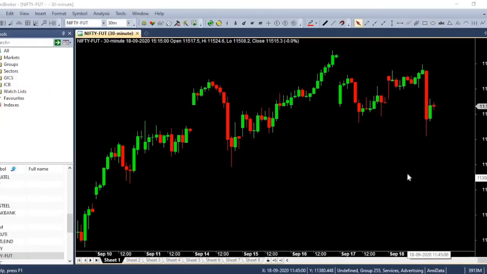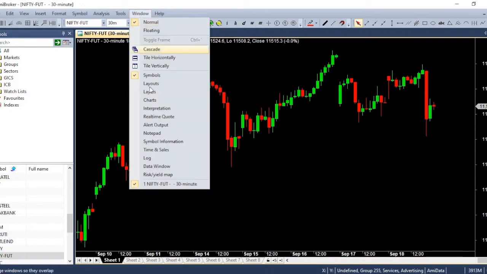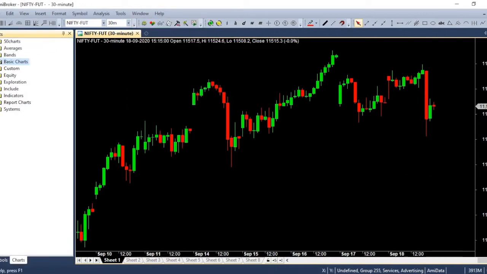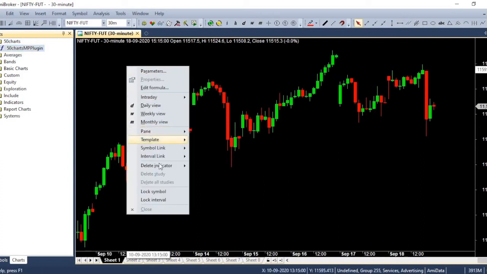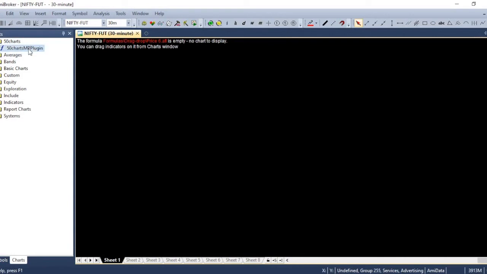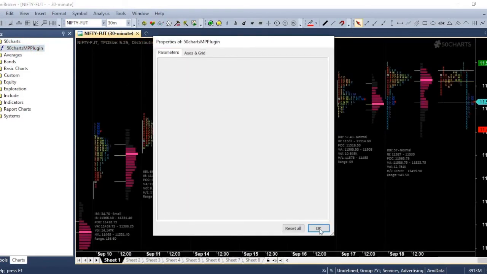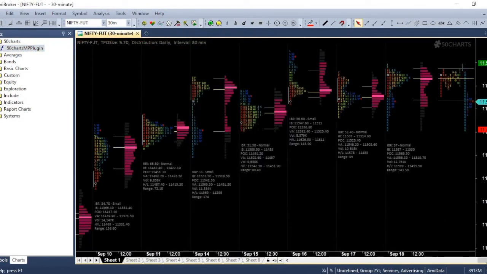Now open Amibroker. For the first time, there will be a warning message. Just give OK. Then go to Windows, Charts. There will be a folder called 50 Charts. Open it. The plugin will be available there. You can remove the price: right click, delete indicator price, then either drag and drop or double click on the plugin. That's it.